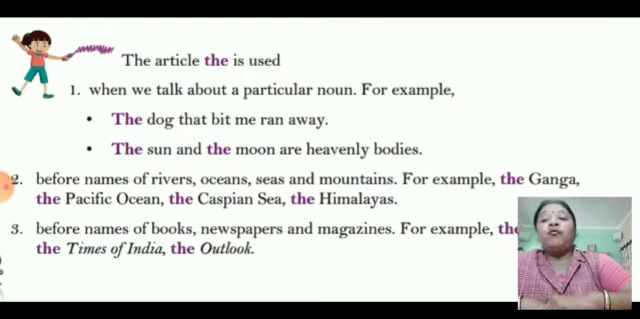Secondly, it is used before the names of rivers, oceans, seas, and mountains. For example, the Ganga, the Pacific Ocean, the Himalayas, the Red Sea, the Caspian Sea. These all are the names of rivers, mountains, seas, and oceans. Thirdly, before the names of books, newspapers, and magazines. For example, the Times of India, the Hindustan Times, the Outlook. These all are the names of newspapers, magazines, and books.